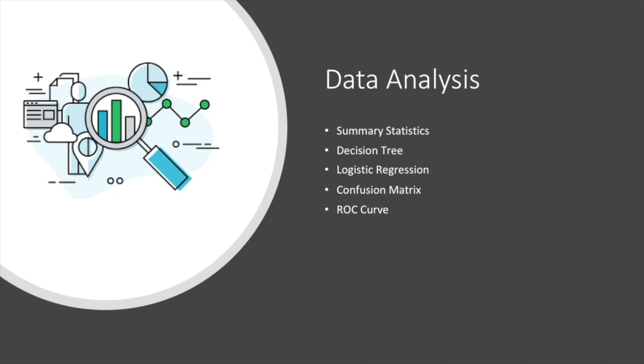We then looked at the confusion matrix to differentiate between true positives, false positives, false negatives, and true negatives. A true positive is an outcome where the model correctly predicts the positive class. Similarly, a true negative is an outcome where the model correctly predicts the negative class. A false positive is an outcome where the model incorrectly predicts the positive class, and a false negative is an outcome where the model incorrectly predicts the negative class.